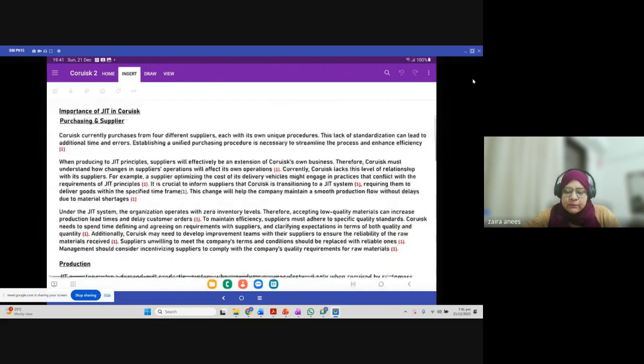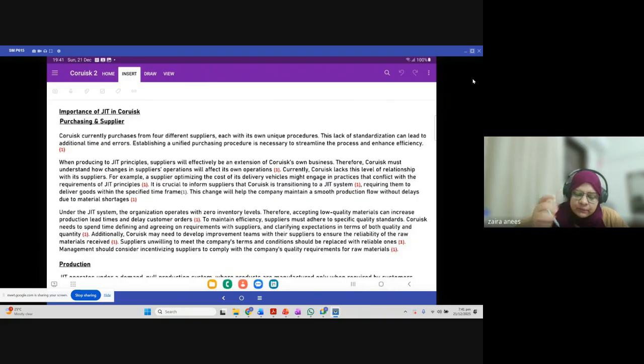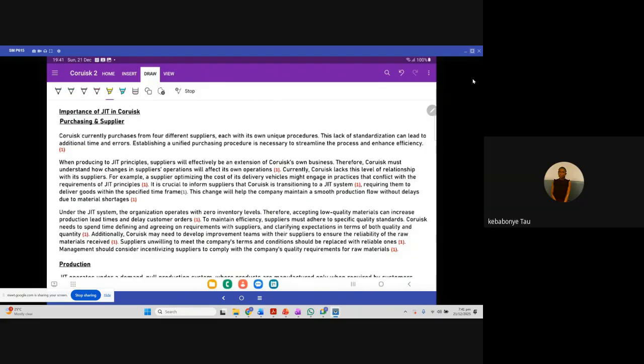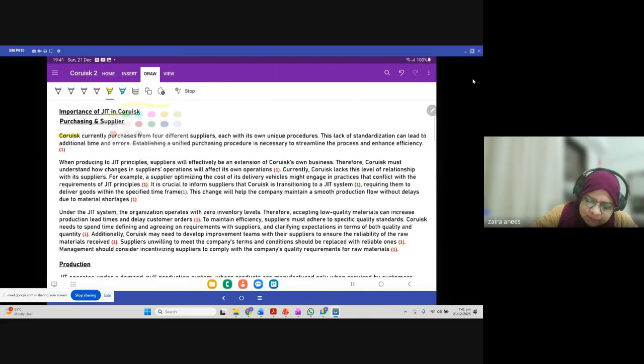So let me read this for you, how we are writing a single point. I will share this answer with you as well, but just focus on how I have written it. Corsic currently purchases from four different suppliers, each with its own unique procedures. This lack of standardization can lead to additional time and error. So that's basically the why factor, why this is important. Establishing a unified purchasing procedure is necessary to streamline the process and enhance efficiency, right? And of course, there will be less error.